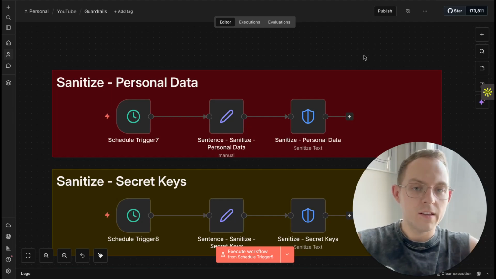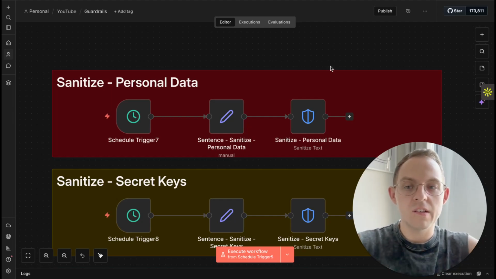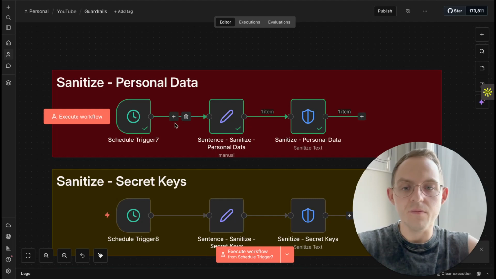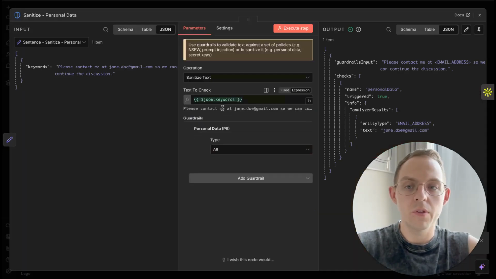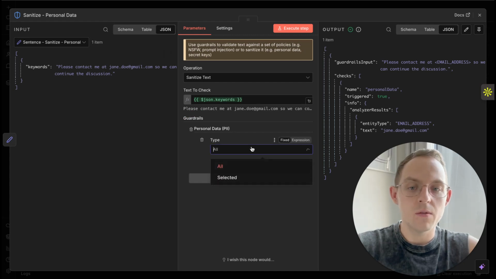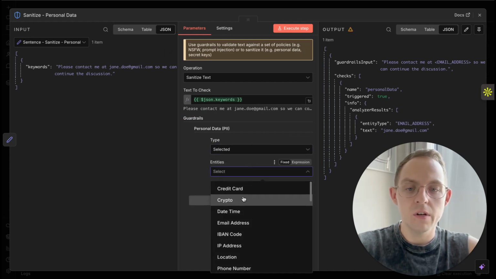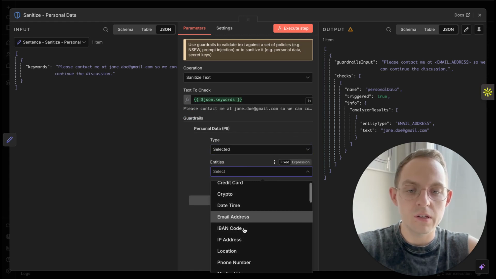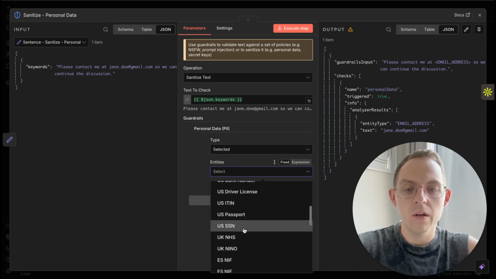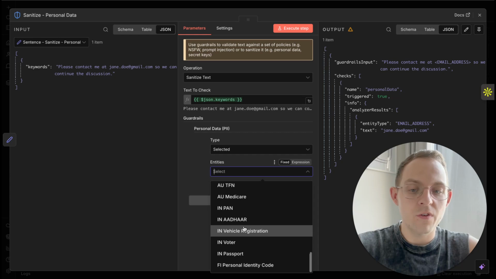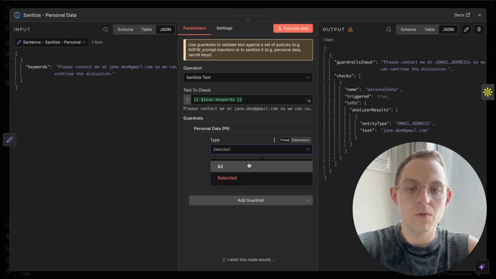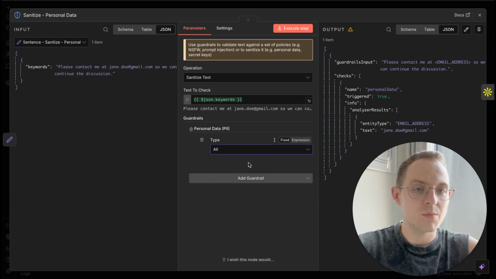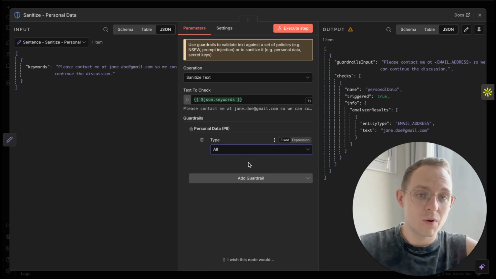And like I said, the next ones are the sanitize nodes. Here it will be pretty simple to understand. If we have an email, we can choose it here. If we are looking for credit card details, email, data, IP, from my experience at least, people really don't care that much about their personal data, but you as a company owner probably should care more than them.